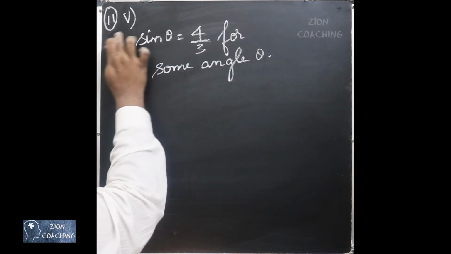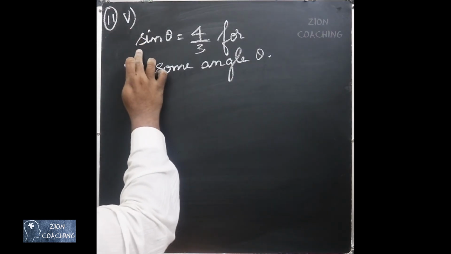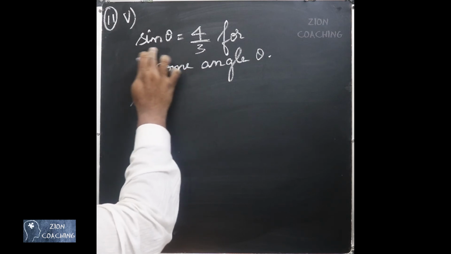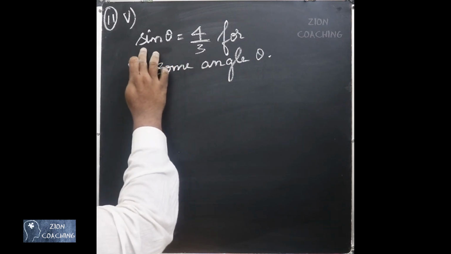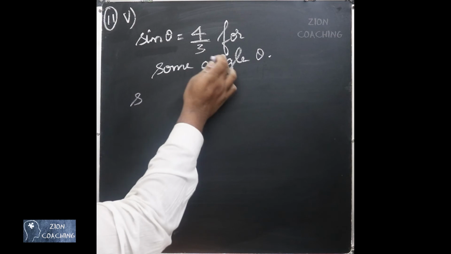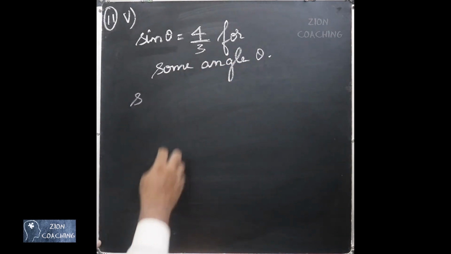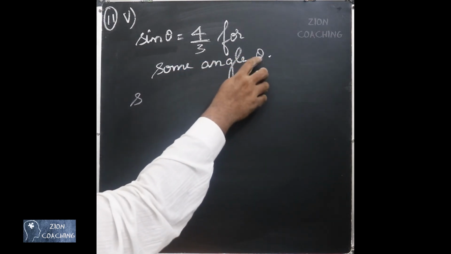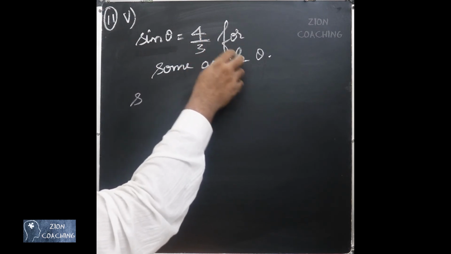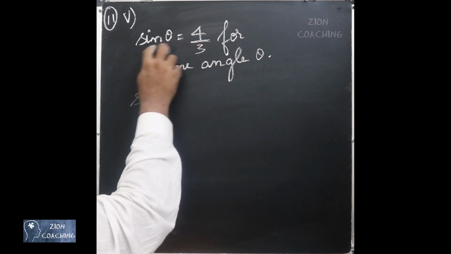The question given here, fifth subdivision, is they are asking us to say whether this is true or false. That is, sin theta is equal to 4 by 3 for some angle theta. Is it possible for some angle theta to have a value 4 by 3 when we are finding sin?